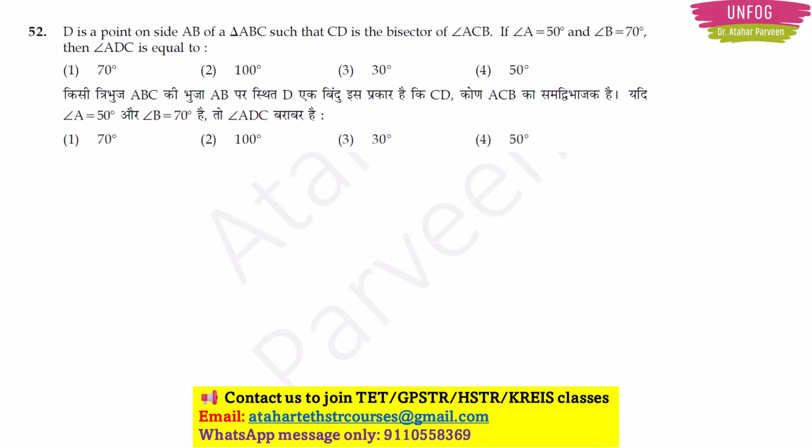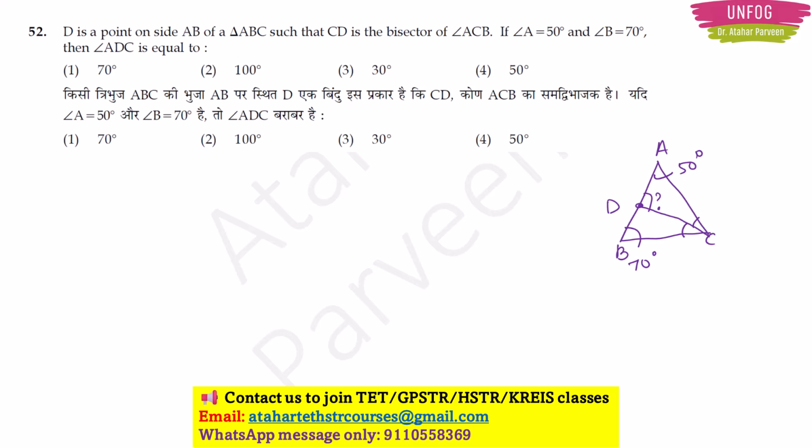Next, question number 52. D is a point on side AB of a triangle ABC such that CD is the bisector of angle ACB. So there is a triangle ABC, and there is a point D on the side AB such that CD is the bisector of angle ACB, meaning it is equally dividing that angle ACB. Angle A is given as 50 degrees, angle B is given as 70 degrees. You should find angle ADC. This is the question here.